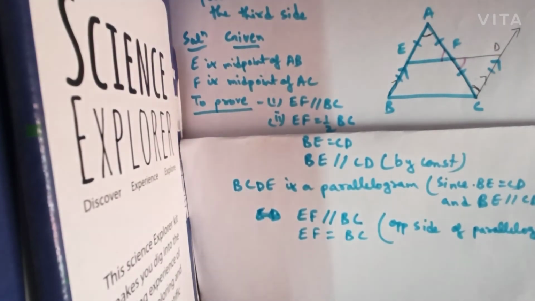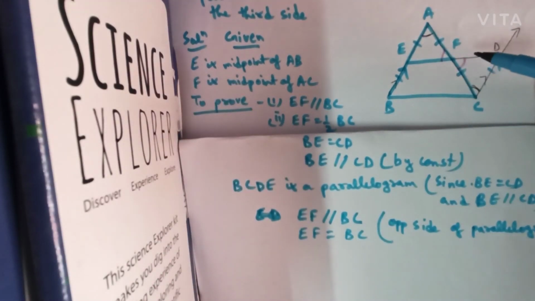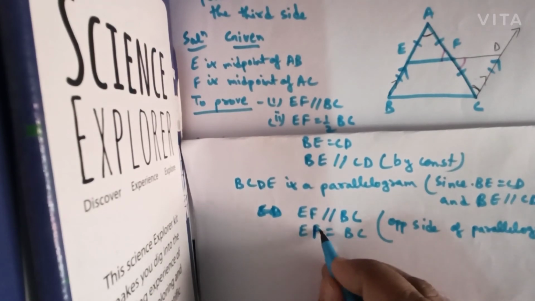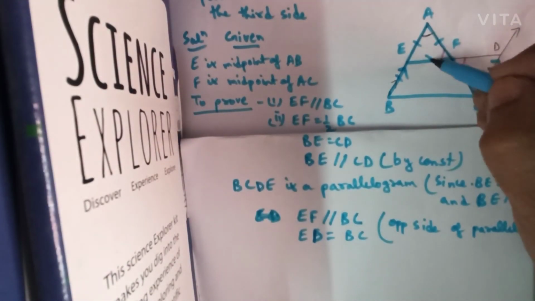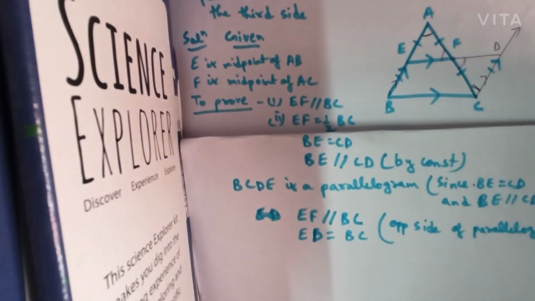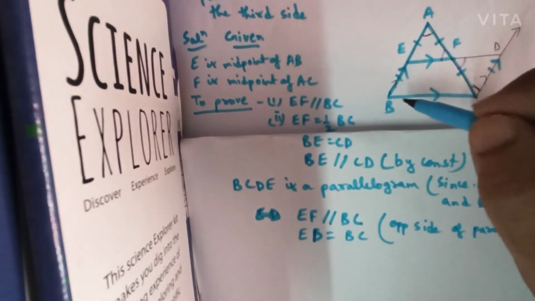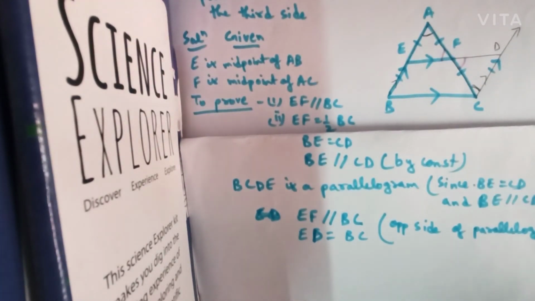Therefore, since ED is parallel to BC, EF is also parallel to BC and ED will be equal to BC.